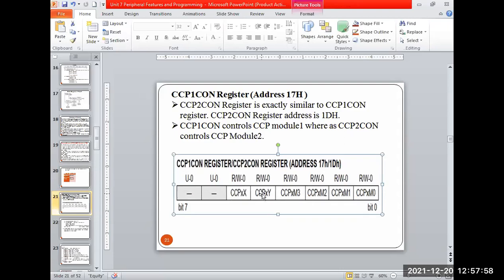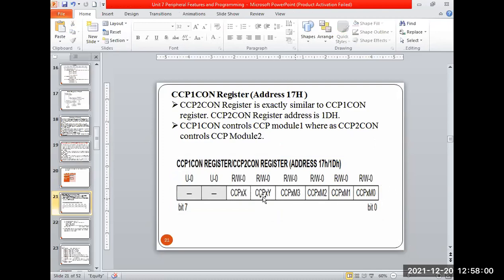Okay, so we have this SFR in chapter number 6. Out of this 8-bit register, bit number 6 and 7 are not used. The remaining bits, bit number 5 and 4, CCPXX and CCPY, these two bits are only for PWM generation. In PWM we insert the duty cycle that we want to define. So we do not use these in capture compare. It is not used here. But I can use the remaining 4 bits, CCPXM3 to CCPXM0.